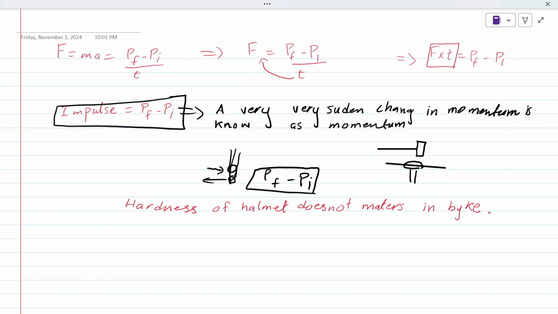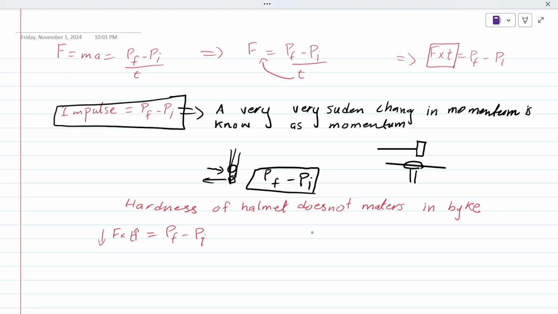It means that it is not necessary to make your helmet hard. How does a helmet protect your head? The helmet just increases the time. See, the change in momentum is equal to force times time. If the time is more, the force would decrease. Are you getting me?